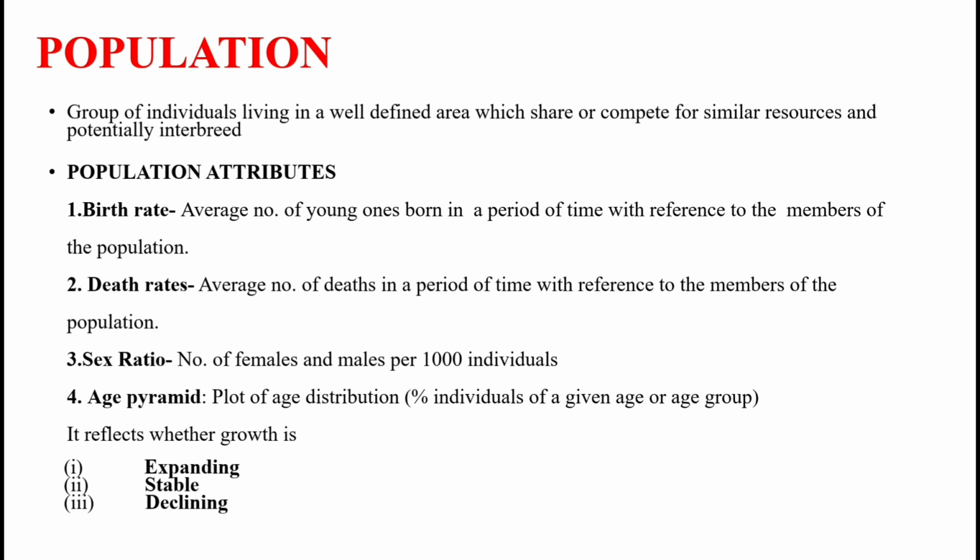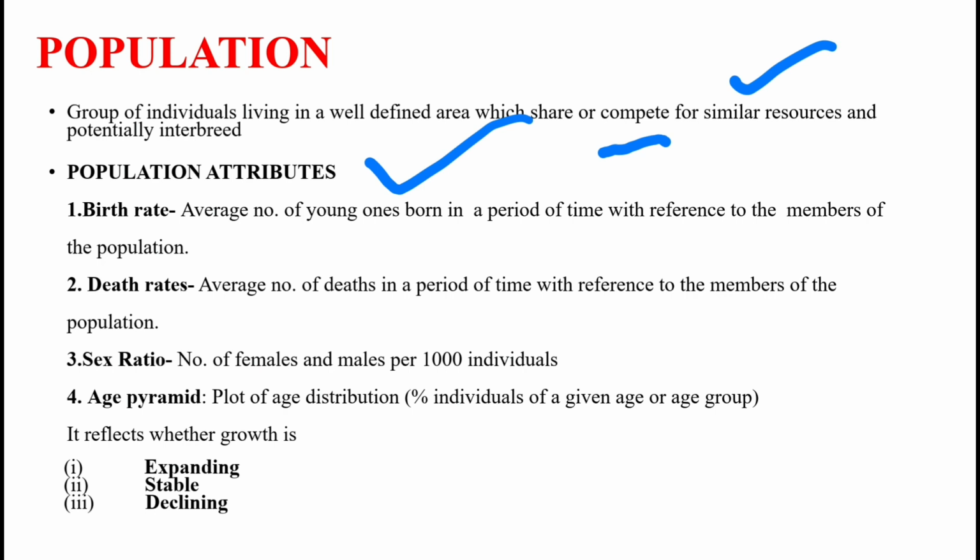Population means a group of individuals in a defined area which share and compete for similar resources and potentially interbreed with each other. There are 4 population attributes. One is birth rate, the average number of young ones born in a period of time with reference to members of the population. Then death rate, the average number of deaths in a period of time with reference to the members of the population.